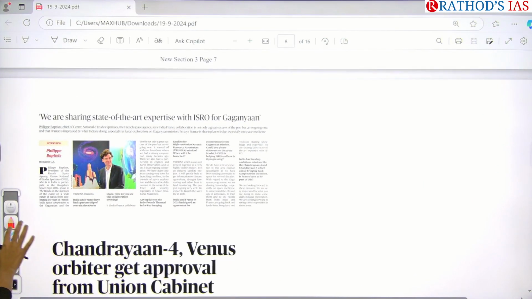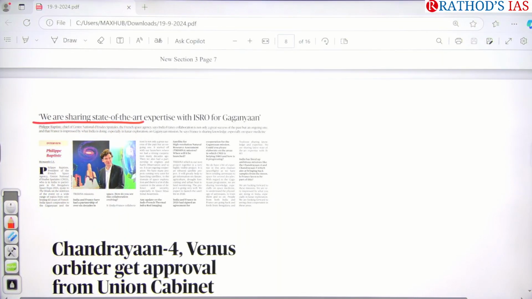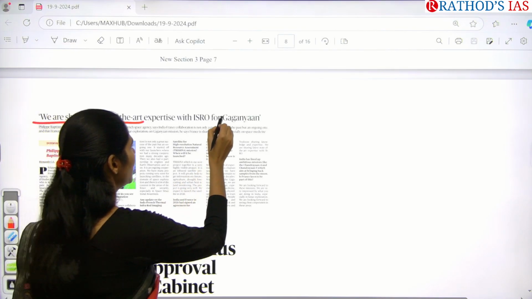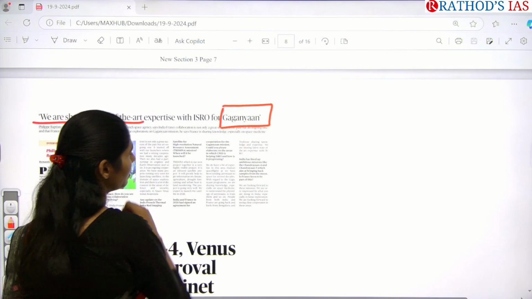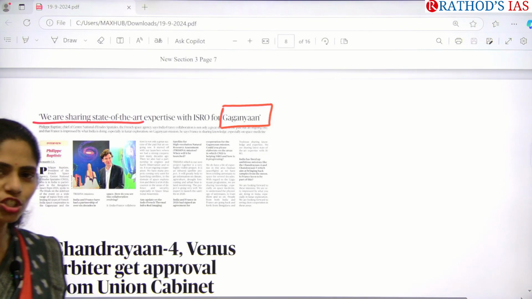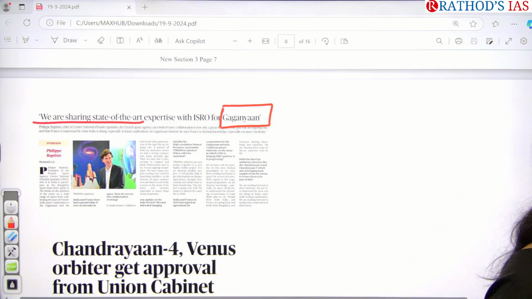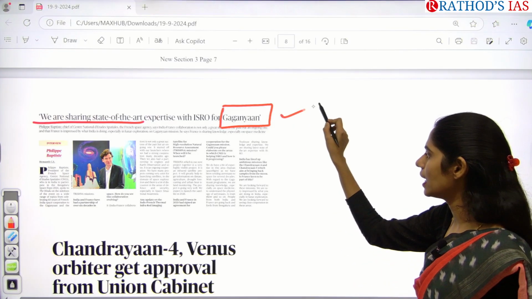And here you can see one article: we are sharing state of the art expertise with ISRO for Gaganyaan. So what is the keyword? The keyword is Gaganyaan mission. What is this Gaganyaan mission about? Yes, human space mission. So what is the target of the Gaganyaan mission? By which year do we have to send humans into space? So just see some facts regarding Gaganyaan.